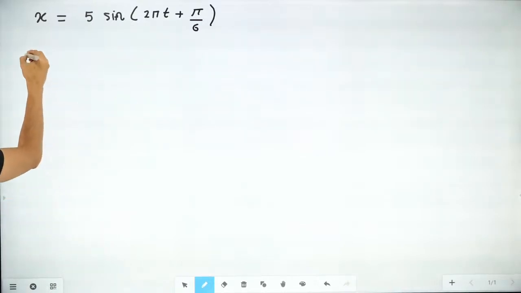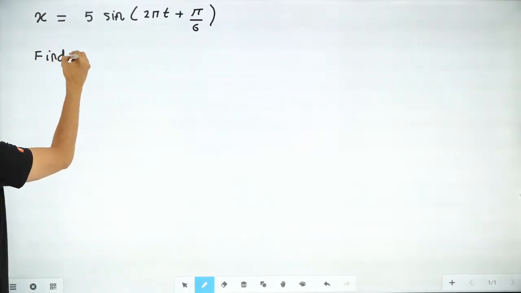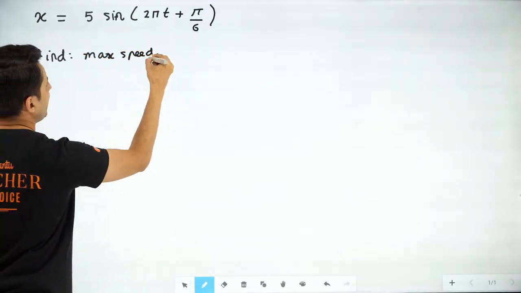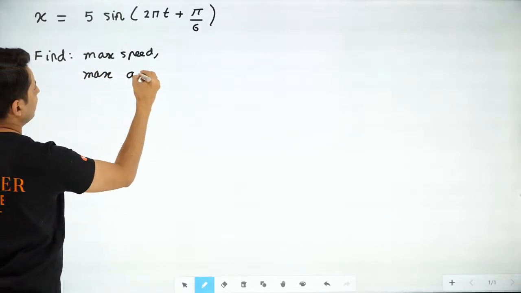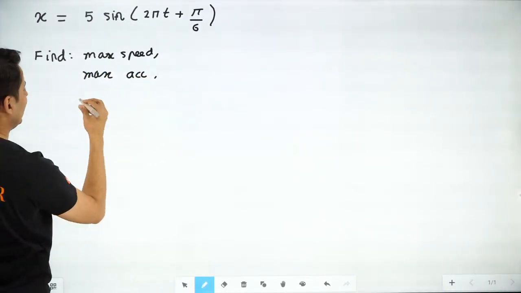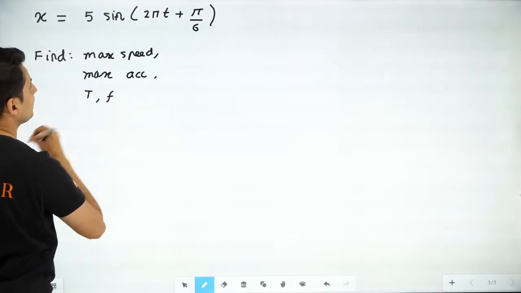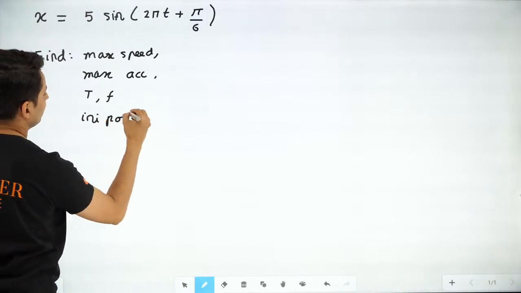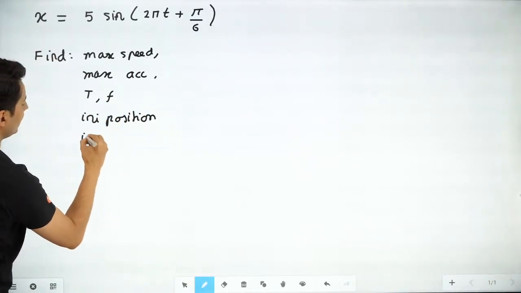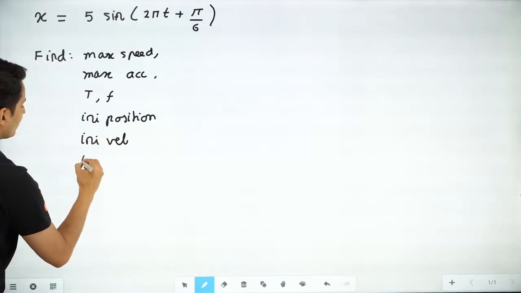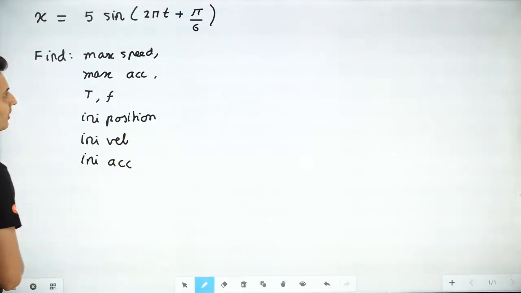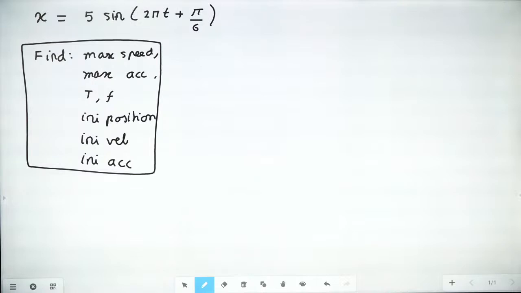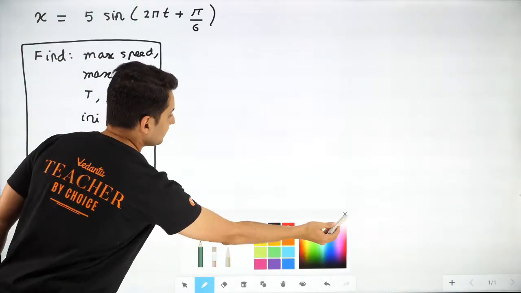And now I ask you, find max speed, max acceleration, find then the time period, frequency, also find initial position, also find initial velocity, also find initial acceleration. So many things I want to find. So let's see how do we find all these things. Let's begin. Get ready, guys.